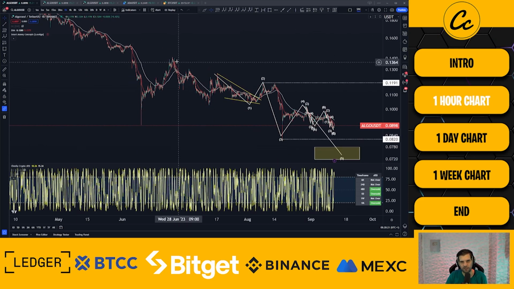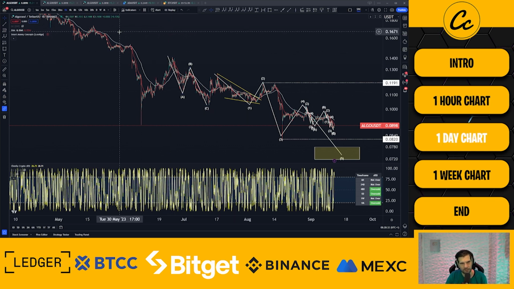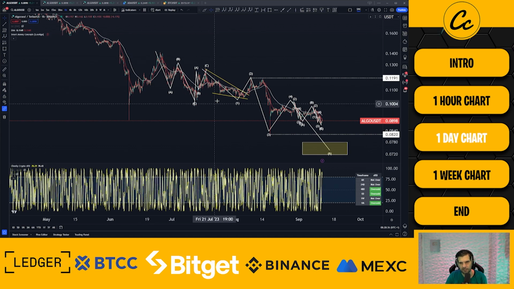Then, of course, you can acknowledge we had this move up here, but this is basically just corrective. Okay, so it's a three-wave move right here as well. And now I'm probably spanning over into the daily, to be fair, because this is something that's going to take multiple periods of time to see. But to me, it looks like we are potentially just in a series of, like, a triple correction. It could be a triple zigzag, for example, or a 3-3-5, which overextends. It doesn't make it impulsive because we don't have the impulsive beginning, but it's an interesting one to keep an eye on.